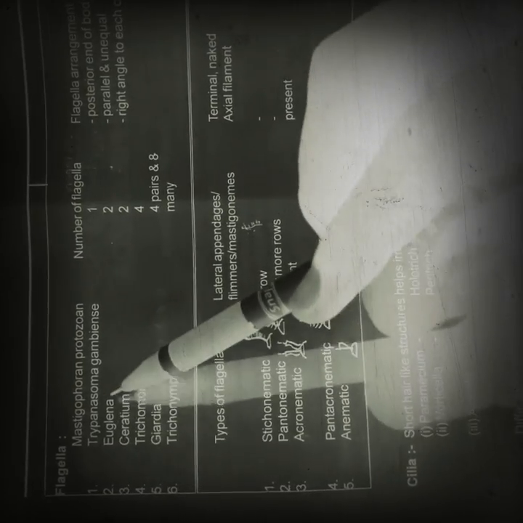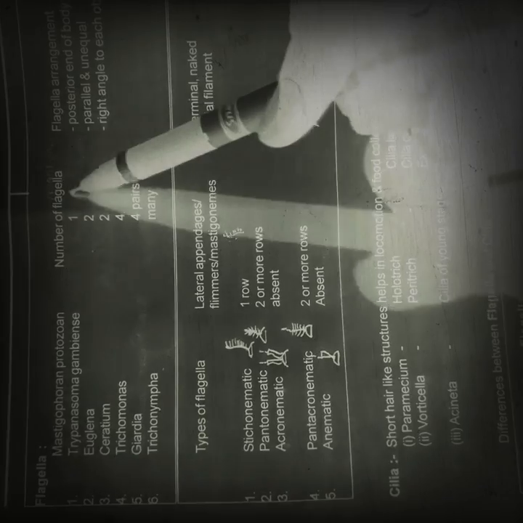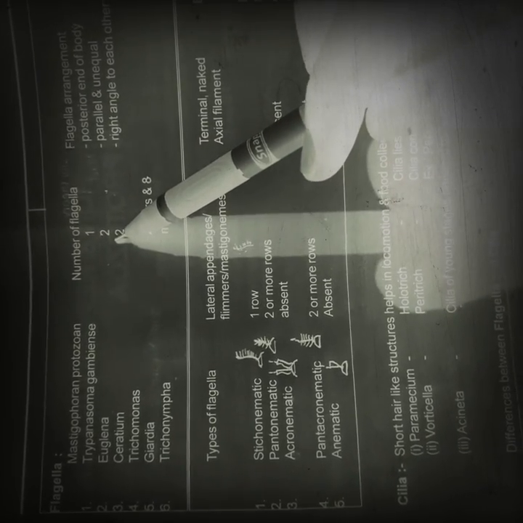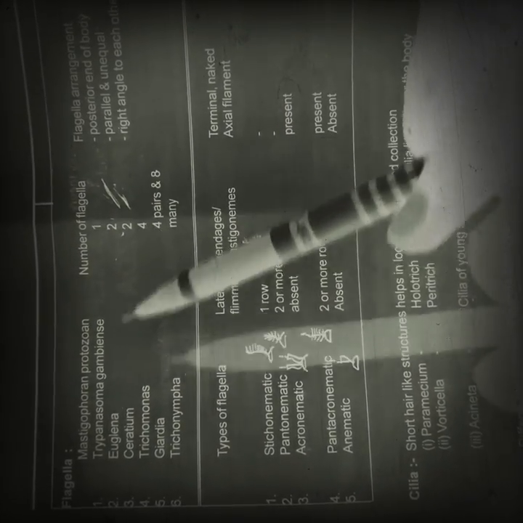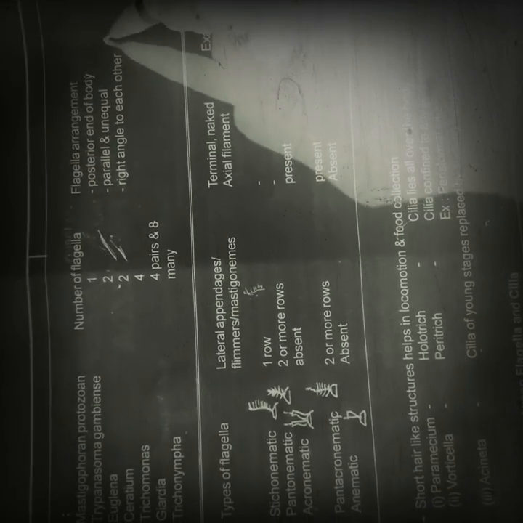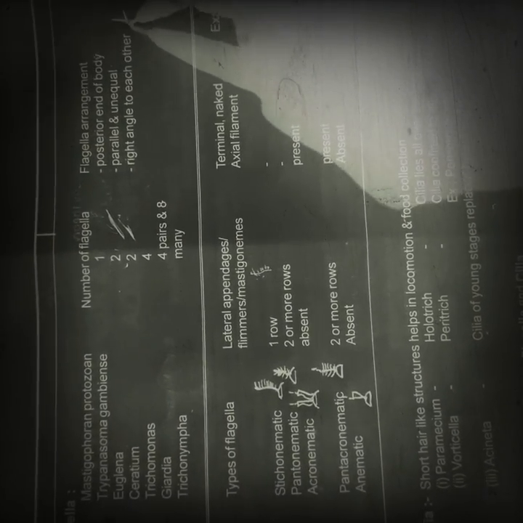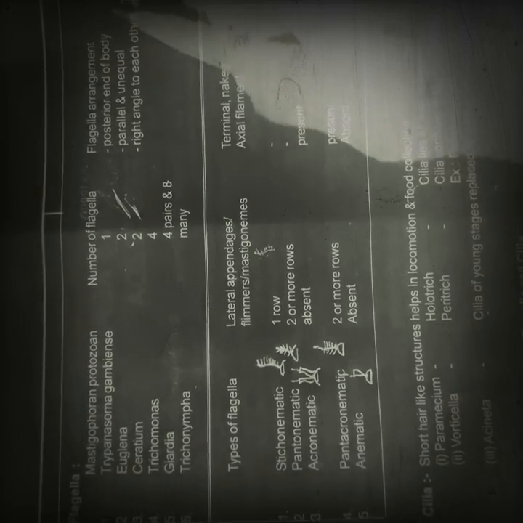Next, Euglena. We know this Euglena. In this, two flagella are present, and they are arranged parallel but unequal, friends. Next, Serratium. In Serratium also two flagella are present, but they are arranged at right angles to each other.